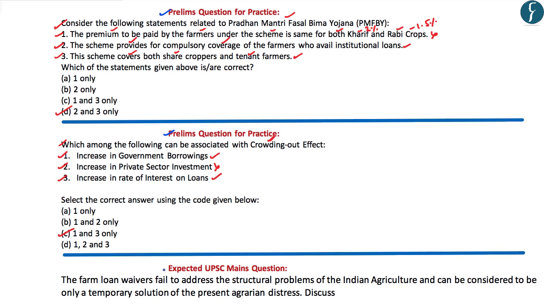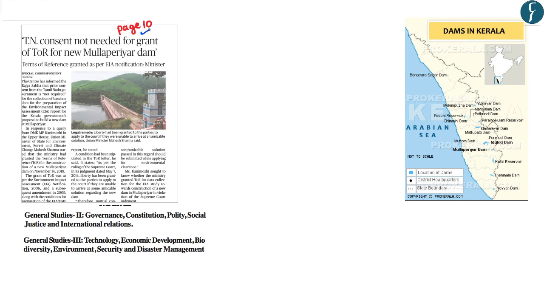Further, based upon our discussion, you can try writing an answer to this expected UPSC mains question. With this, let us now move to the next article. Now the next article appears on page number 10. The title of the article is, Tamil Nadu government's consent not needed for the grant of the terms of reference for the new Mullaperiyar Dam.